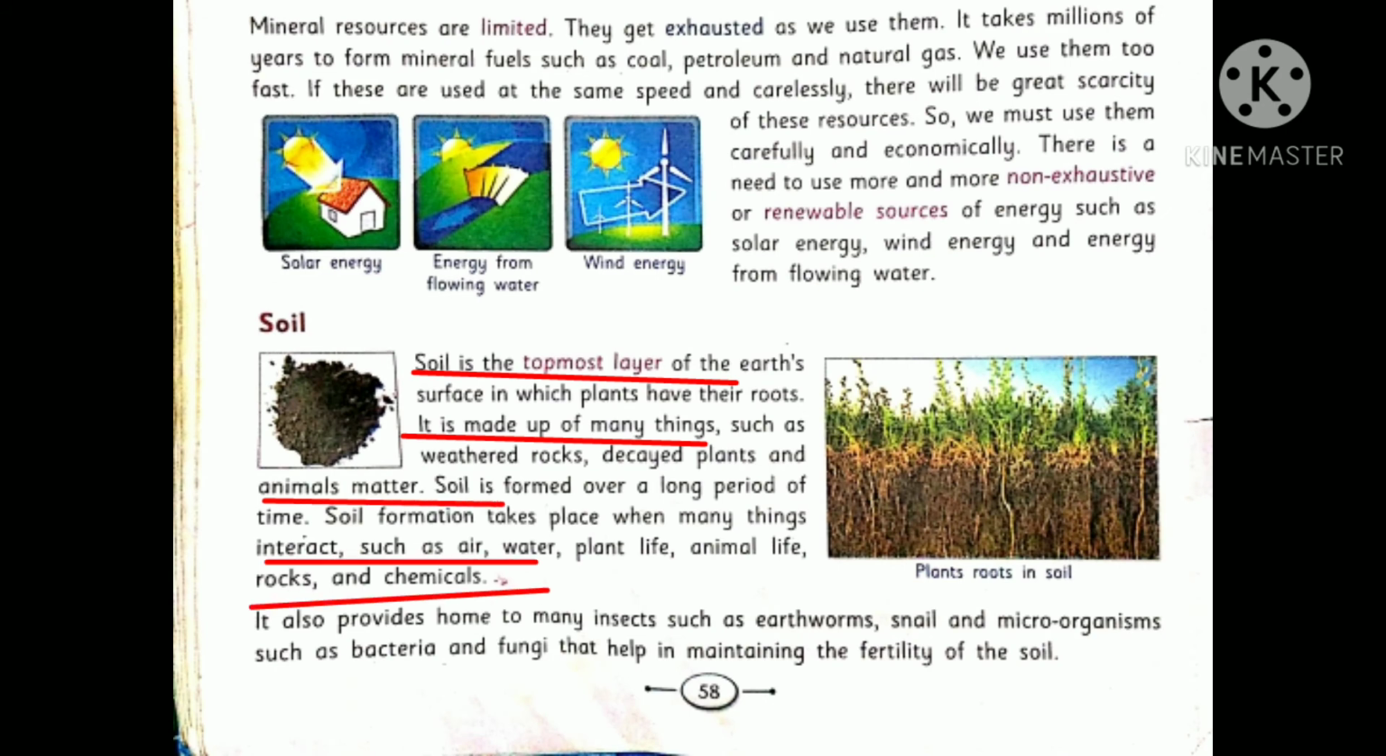Last topic of this chapter is soil. So, what is soil? It is the topmost layer of the earth's surface in which plants have their roots. It is made of many things such as weathered rocks, decayed plants and animals matter.